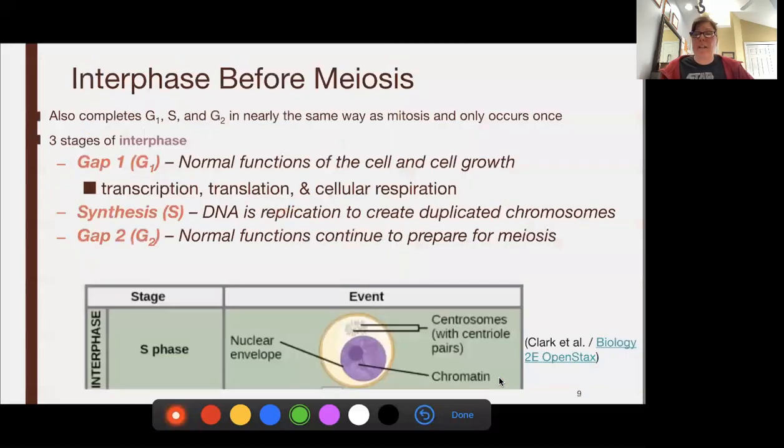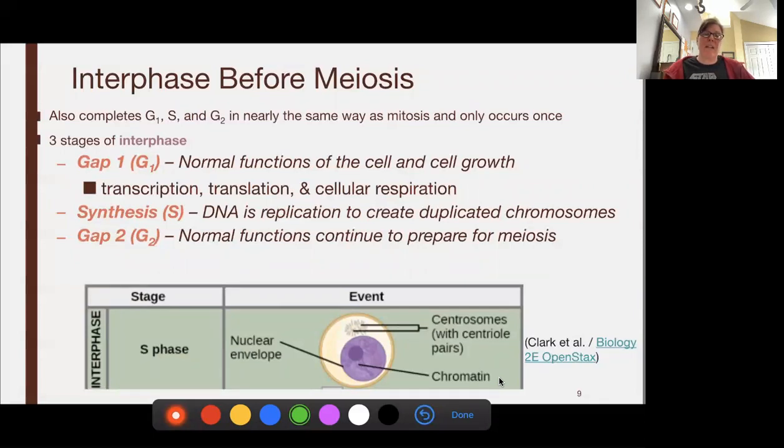We are also going to have, this is still part of the cell cycle. So we're still going to have that interphase where we go through G1, S, and G2. So we have our gap 1 where we are going to have the normal functions of our cells. We're going to be transcribing, translating. We're going to learn about that in chapter 10, and undergoing cellular respiration.